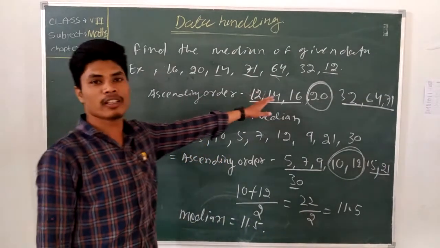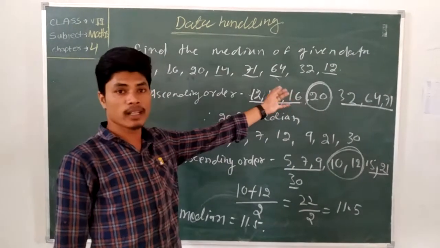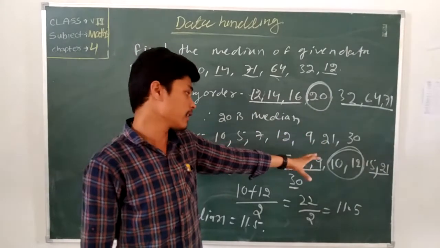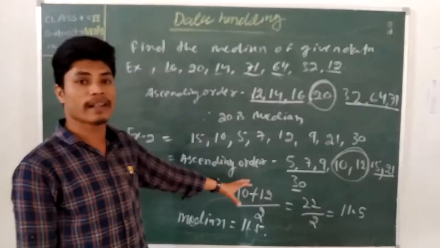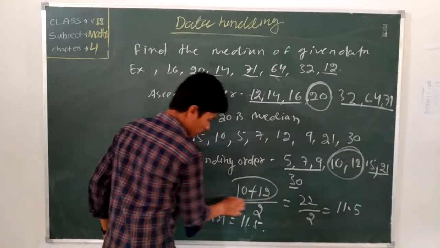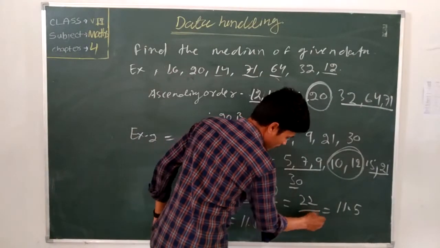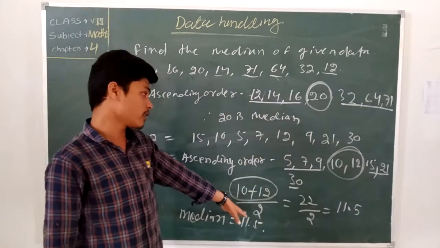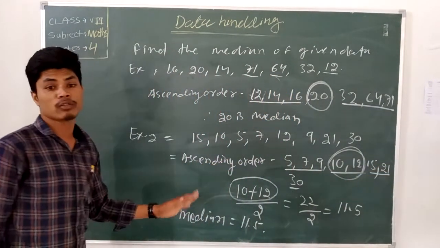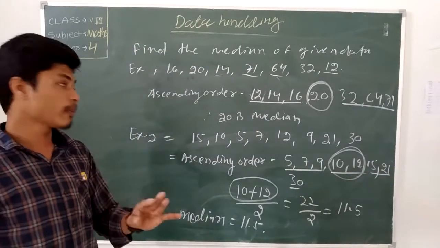You can easily find the median. If an odd number of data is given, it is very easy to find the middle number. If even data is given, you take both middle data and sum them, divided by 2. That means the middle data sum is 22, and by 2. Why divided by 2? Because there are two numbers, that's why I divided by 2. Clear about this? How we find the median?